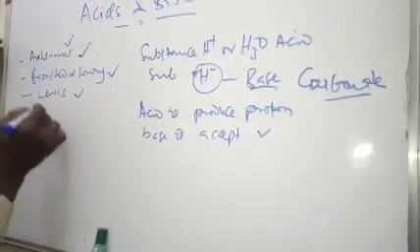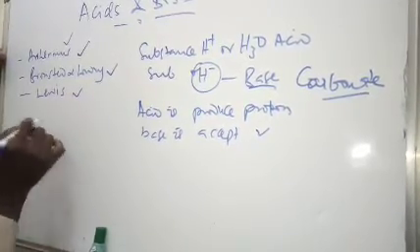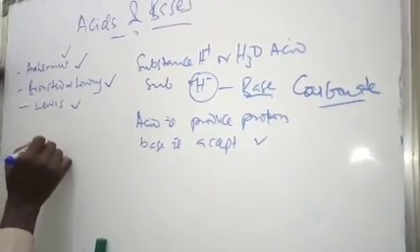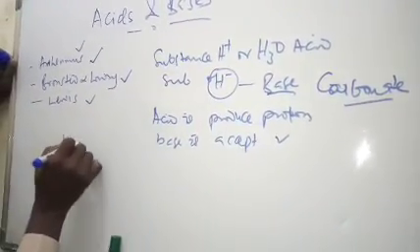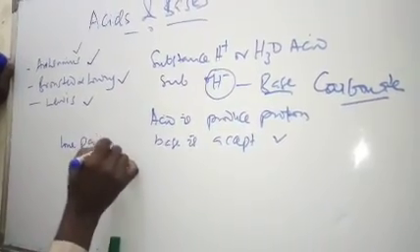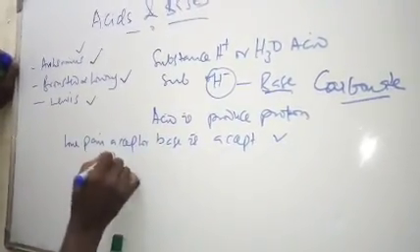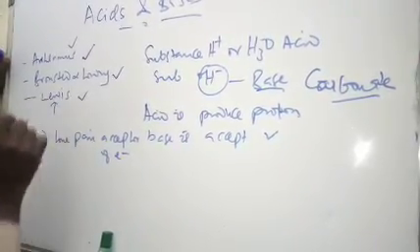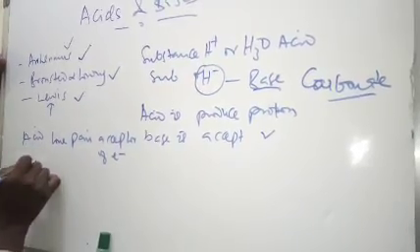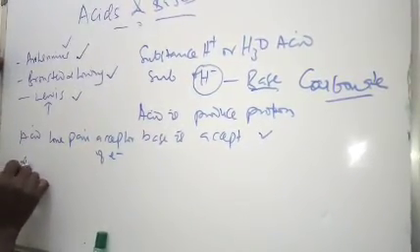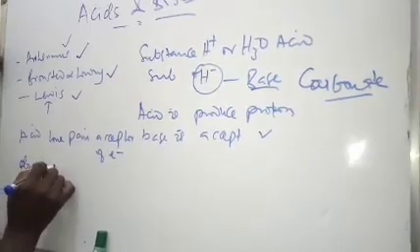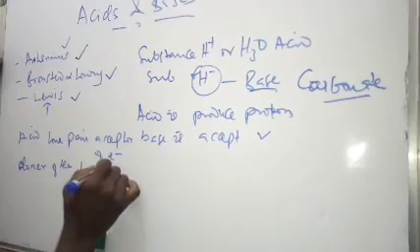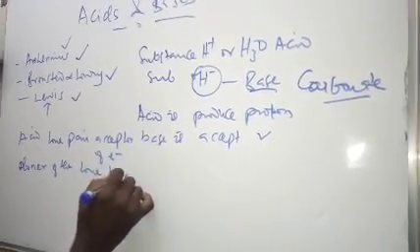And Professor Lewis, on his own, described an acid as a lone pair acceptor of electron. That is an acid according to Professor Lewis, and a donor of the lone pair is referred to as a base.